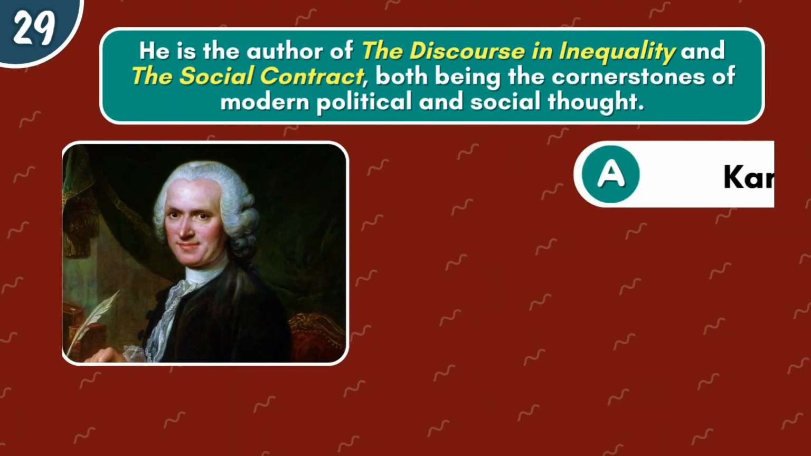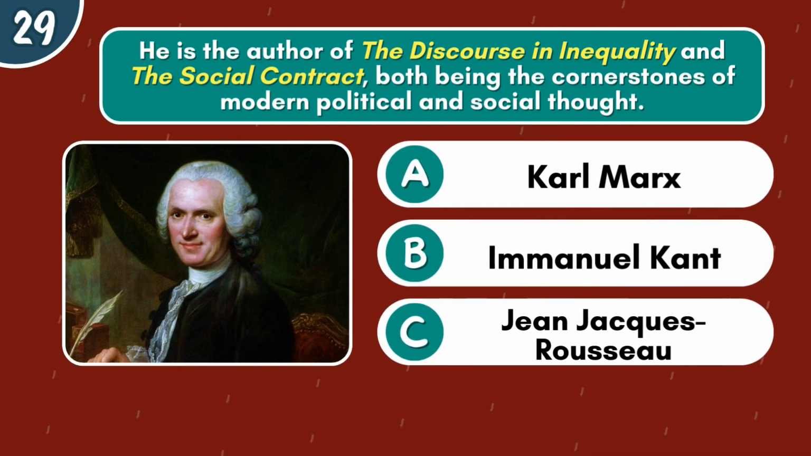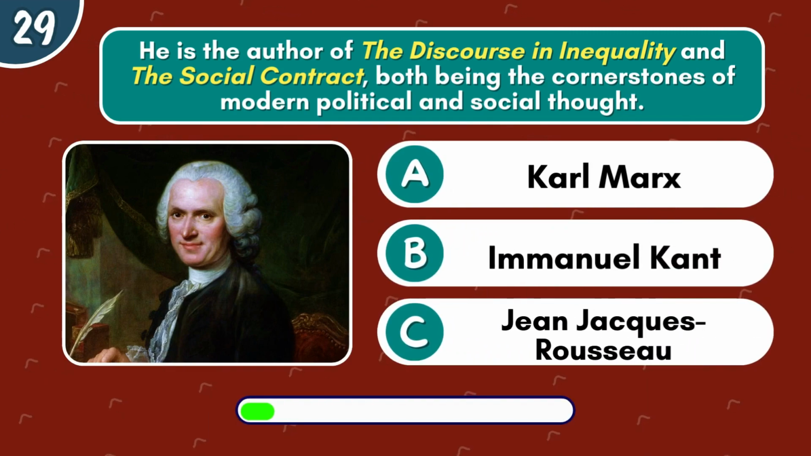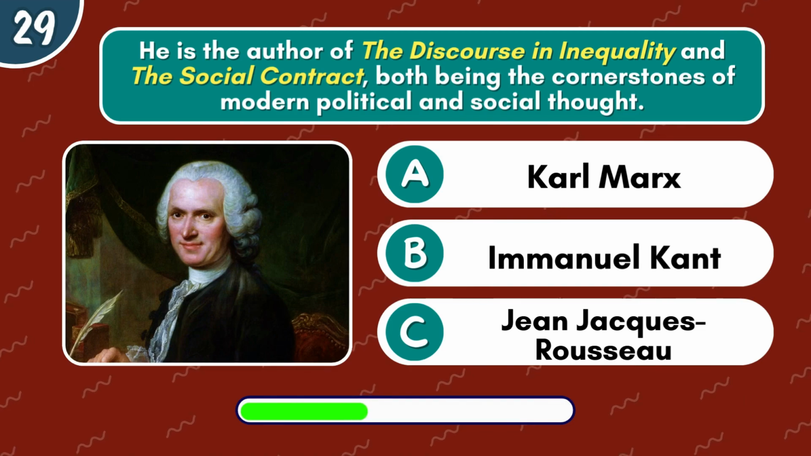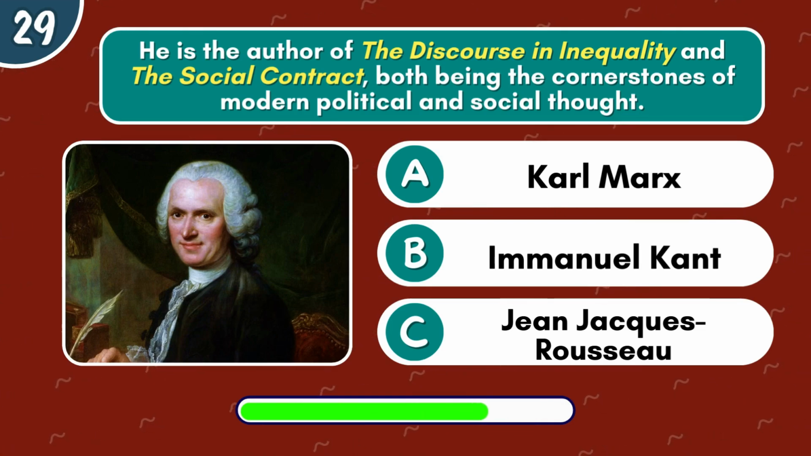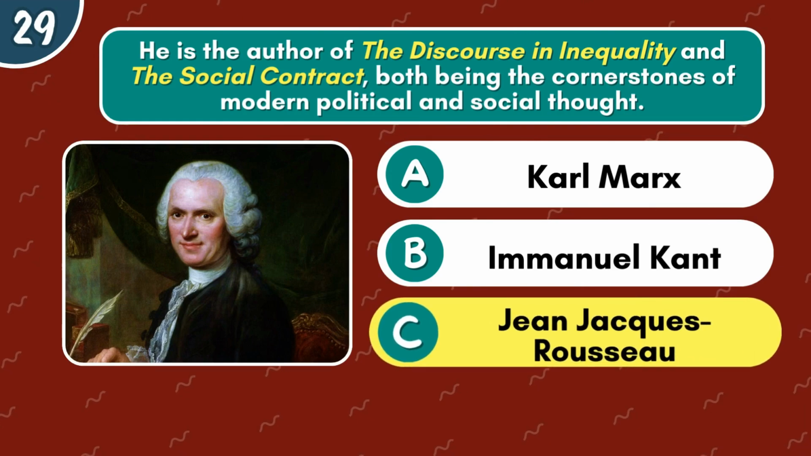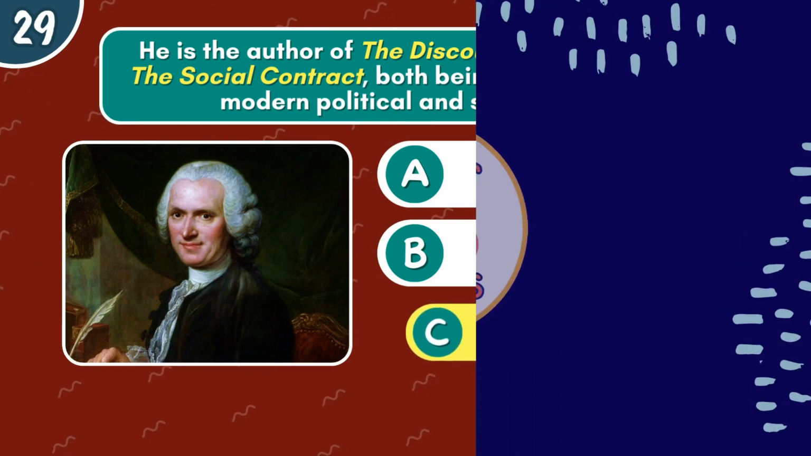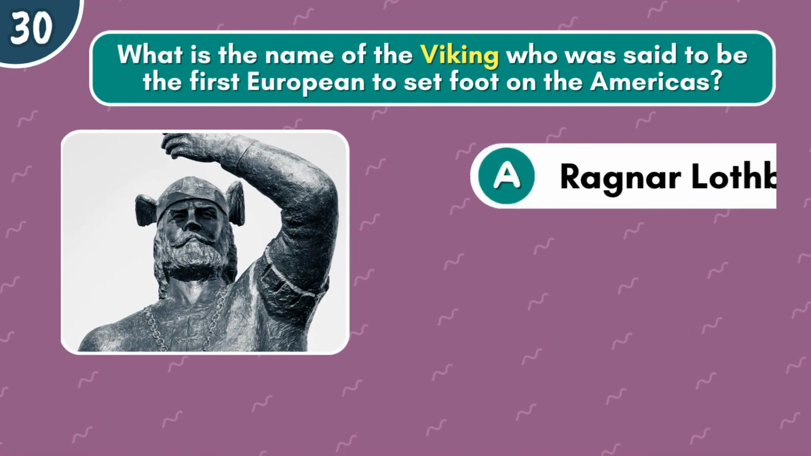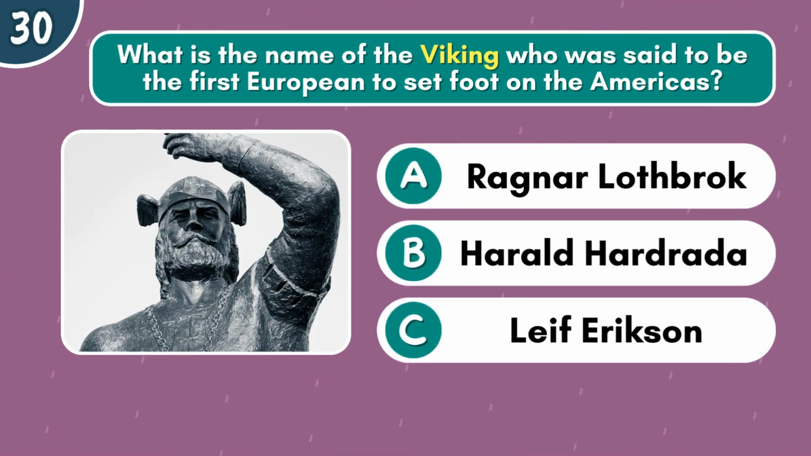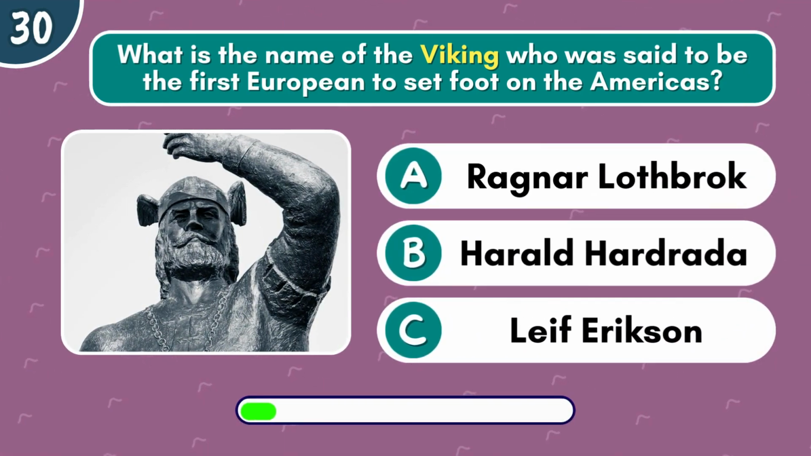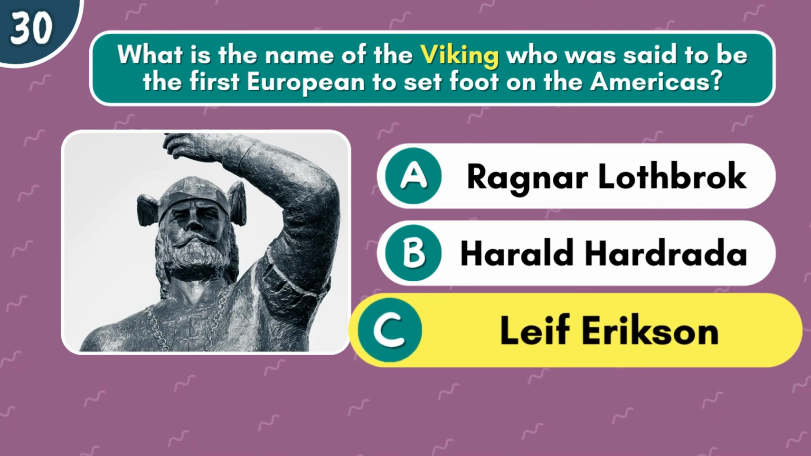He is the author of The Discourse on Inequality and The Social Contract, both being the cornerstones of modern political and social thought. It's Jean-Jacques Rousseau. What is the name of the Viking who is said to be the first European to set foot on the Americas? Ragnar Lothbrok, Harald Hardrada, or Leif Erikson? It's Leif Erikson.